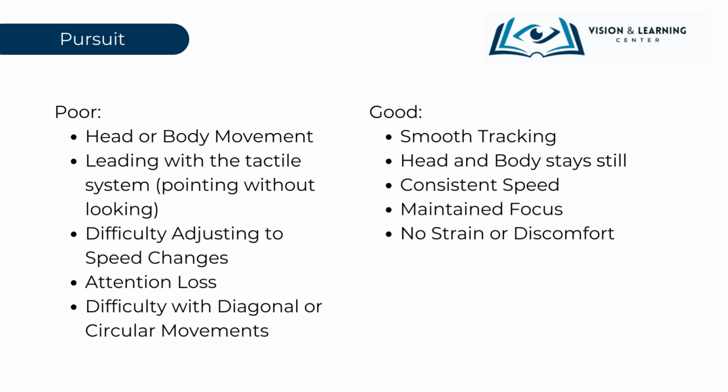Challenges arising from poor pursuit eye movements can manifest in various noticeable ways that hinder everyday activities. For instance, an individual might excessively move their head or body to compensate for the lack of smooth tracking with their eyes. There could be a tendency to rely on the tactile system, leading them to point at objects without actually looking directly at them.